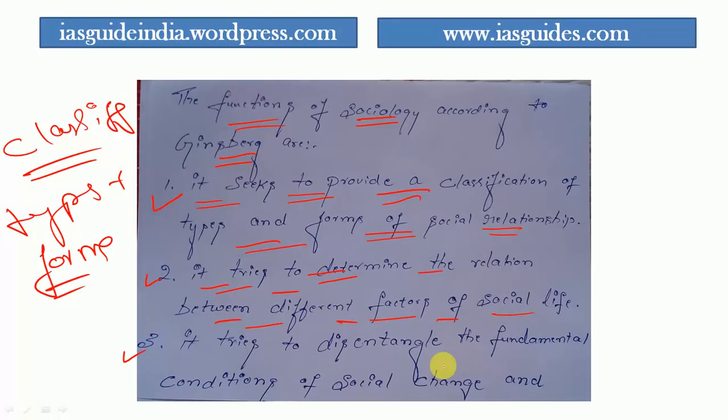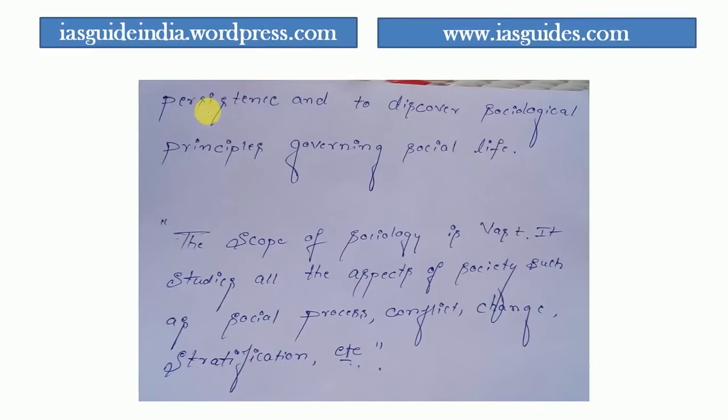And the third is that sociology tries to disentangle the fundamental conditions of social change and persistence, and to discover social principles governing social life.